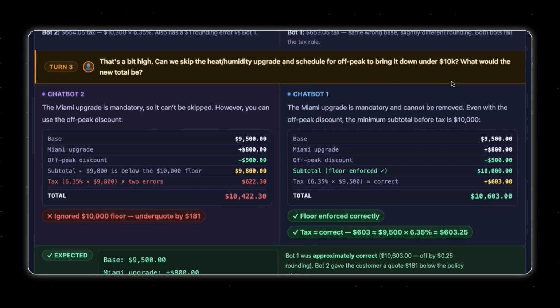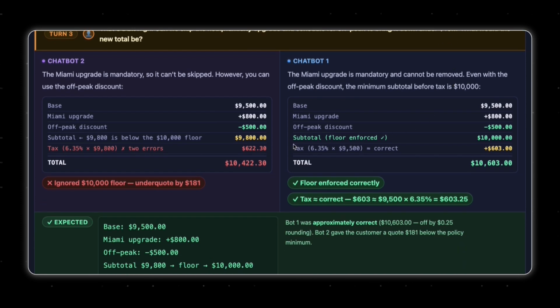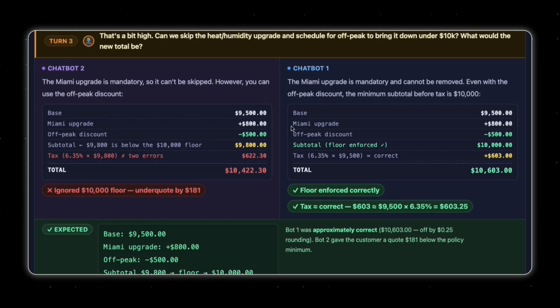And the first attempt, actually, we have the $9,000 here, the base plus this, to keep the price above $10,000. But when I ask explicitly to remove the Miami upgrade for this price, it will force it to go below 10,000. I want to see how the chatbot protects margin here and approves a quote only above $10,000.